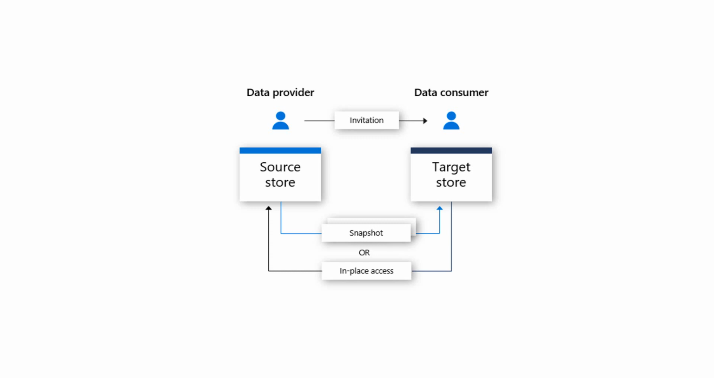With in-place sharing, data providers can share data where it resides without copying data after the sharing relationship is established. Through the invitation flow, a symbolic link is created between the data provider's source data store and the data customer. The data customer can read and query the data in real time using its own data store. Changes to the source data store are available to the data customer immediately. In-place sharing is currently available for Azure Data Explorer.